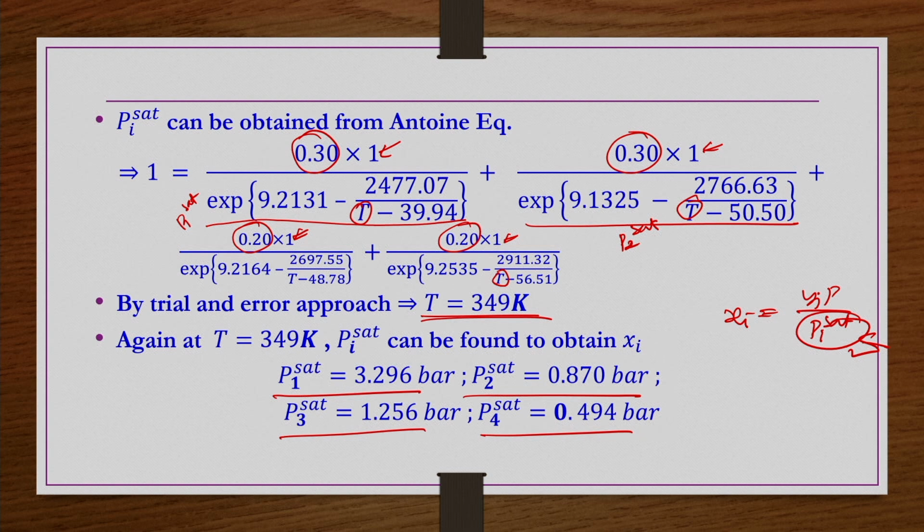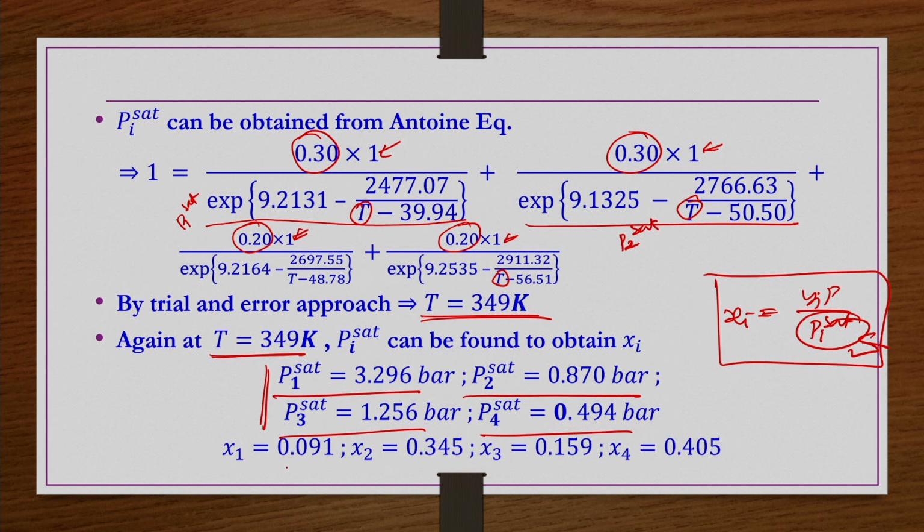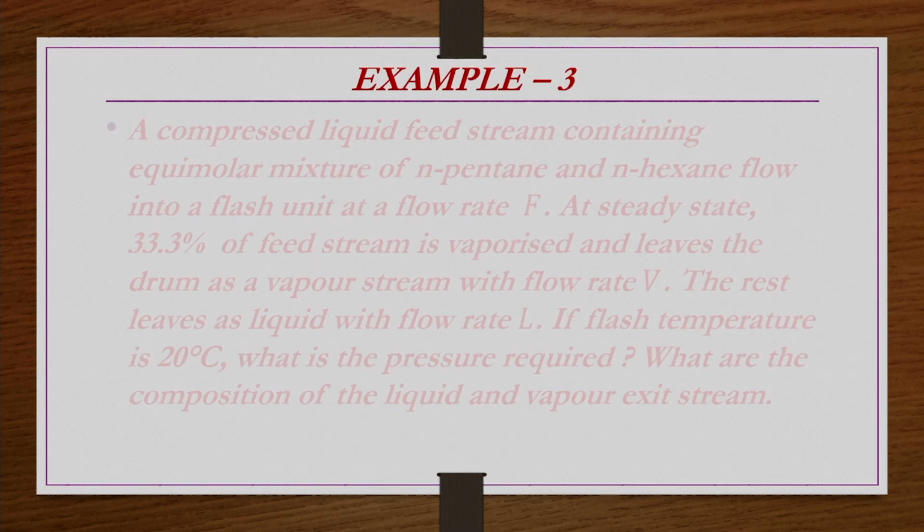Right. These Antoine constants etc. are the same as in the previous problem because the same components are there. So, I have not written them again. So, once you find out this Pi sat for 4 components at 349 Kelvin, then xi you can find out using this equation, xi is equal to yiP by Pi sat, as x1, x2, x3, x4 with these values. Straightforward and simple. So, quickly look at one last problem for the day.